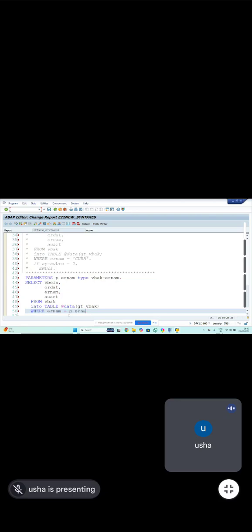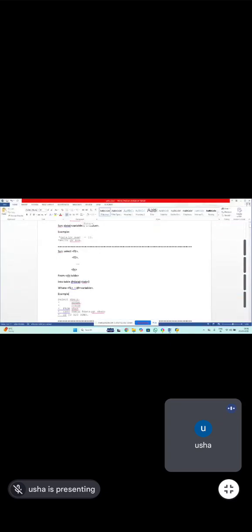So this is how we'll write. In a condition with hard-coded values, no need of using anything. But whenever you are using a variable, parameter or select option in the condition, then you have to use the @ symbol. So that's what is given in the syntax. Clear?